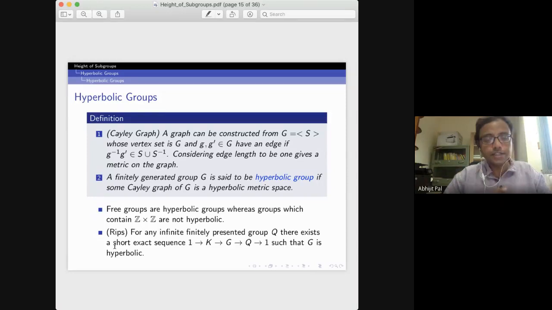Okay, and this construction is by Rips. It says that you can construct many hyperbolic groups. You take any favorite finitely presented group Q. Then there exists a short exact sequence such that this extension group G is a hyperbolic group. Rips proved this using the small cancellation property. So you take any favorite finitely presented group, and from that you get a hyperbolic group. You can create a lot of examples from this Rips construction.